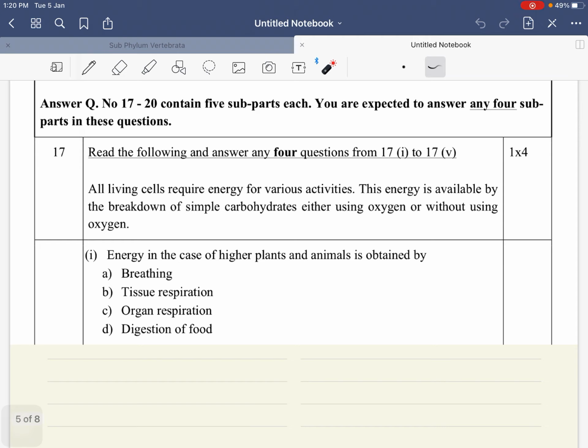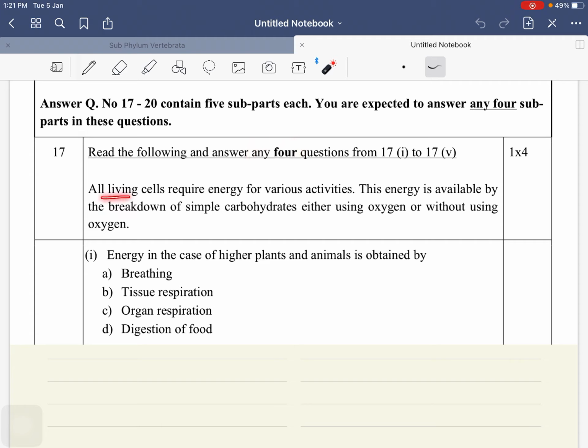Okay. Now, I told you there will be paragraph kind of question also. So here we have to read the following and answer questions. You are given 5 questions and you have to mark any 4 करेक्टली. आप पांचों के पांचों भी मार्क करके आओगे, लेकिन फर्स्ट 4 के ही नंबर मिलेंगे आपको, राइट. Those only which one will be correct, उसी के नंबर मिलेंगे. So basically you have to answer any 4.